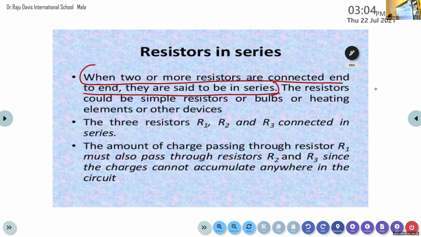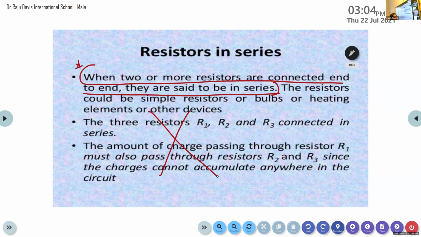You don't need to copy down the other sentences, only write the first sentence. When two or more resistors are connected end to end, they are said to be in series, or end-to-end connection of resistors is called series combination of resistors.